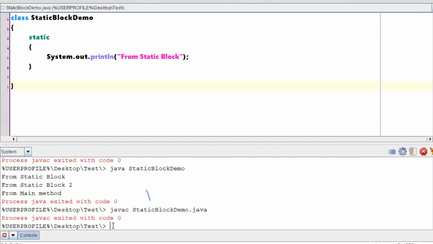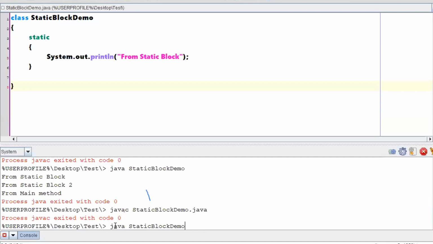Can I come to a conclusion just by compilation? Because compilation is not showing me any error. Can I conclude that a main is not required, and that I can directly run my code with just a static block? I can't, because static blocks and the main method will work only once you start running a program. When you run the program, only then will the class load event occur. So let us just cross check.